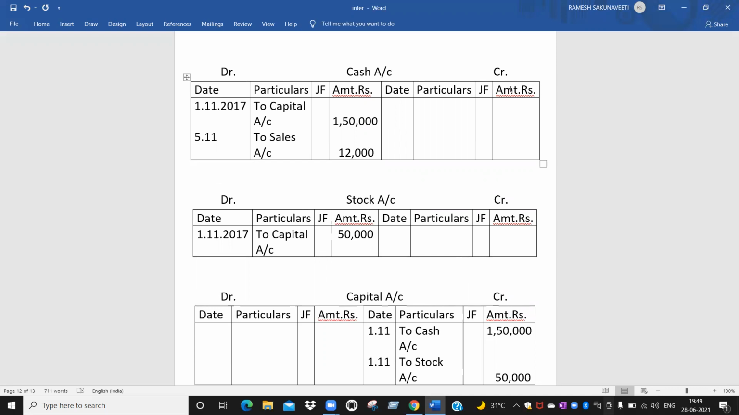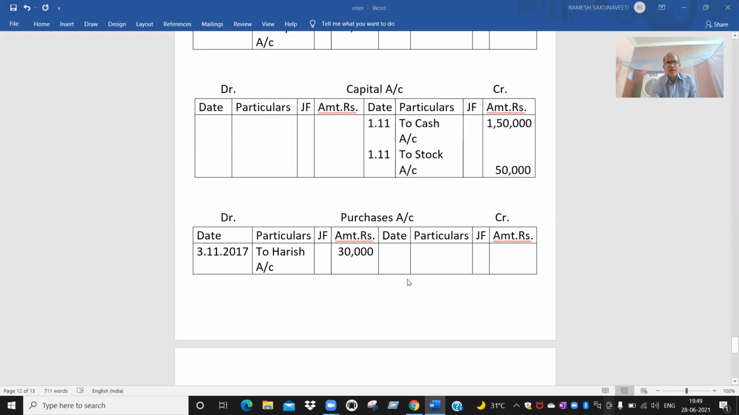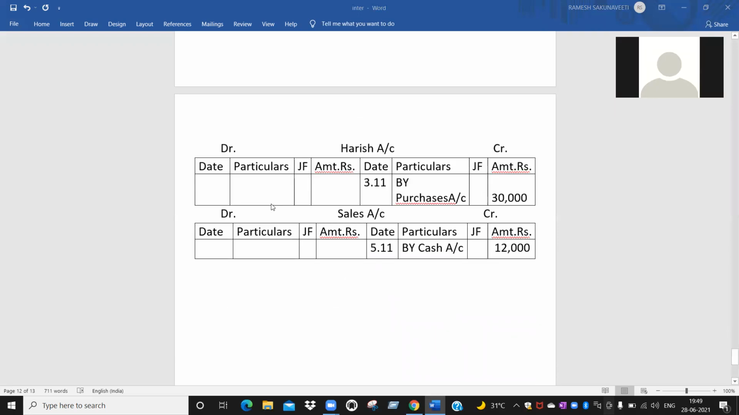I will explain in the next class. Okay, sir. Okay, this is your homework. You take it as homework. All accounts you open, just see properly whether the amount is coming on the debit side or credit side. You open and you do this work. How the balance is found out, I will mention in the next class.